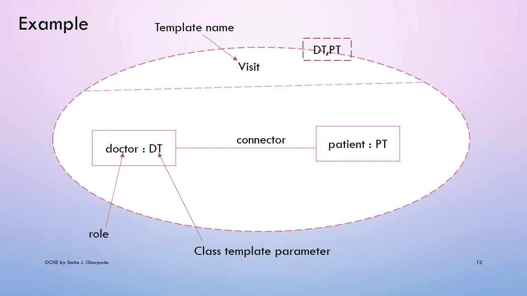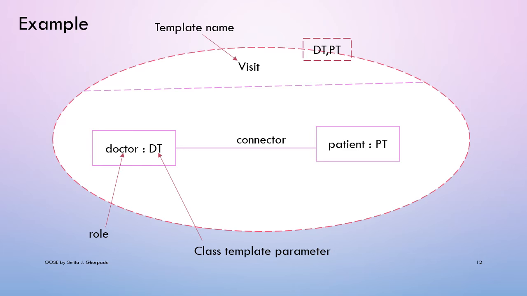Now see here an example. The template created here is Visit. The major classes involved here are doctor and patient. Doctor is a role of this class and its template parameter is DT, and the doctor is associated with the patient class.